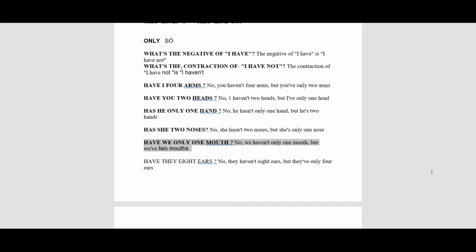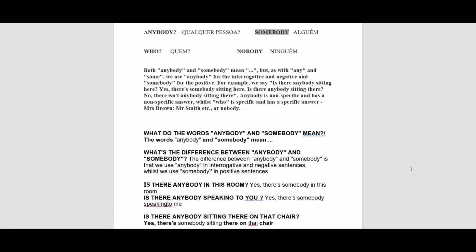Have we only 1 mouth? No, we haven't only 1 mouth, but you've 2 mouths. Have they 8 ears? No, they haven't 8 ears, but they've only 4 ears.